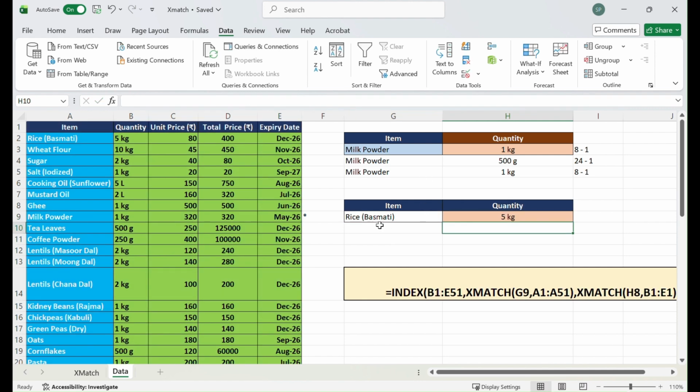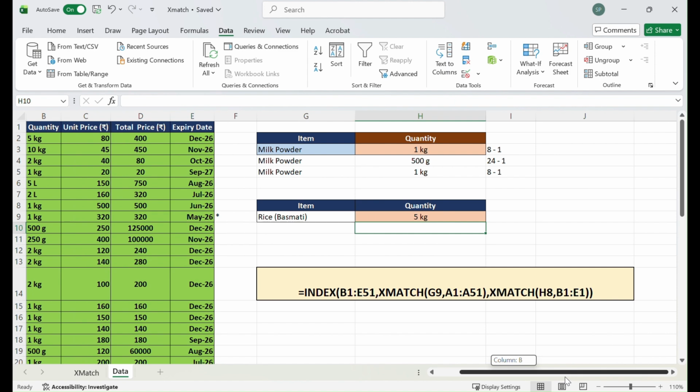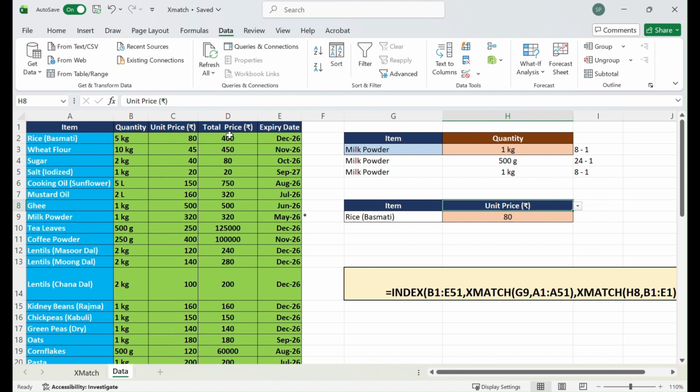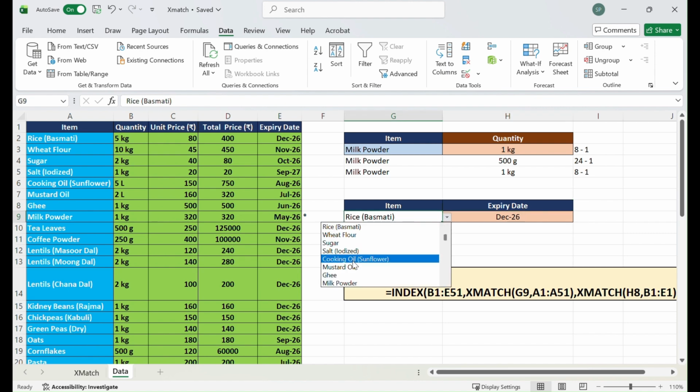Let's see. It is giving us the 5 kg. Now, whether it is going to give us the unit price of basmati rice, yes, it is 80. Whether it is giving me the total price, awesome, it's coming. Whether it is going to give us the expiry date, yep, it is December 26th, that also comes. Let's see, what do you want?